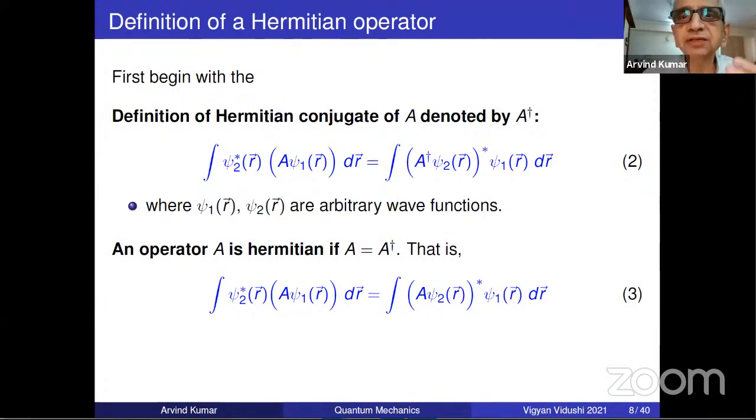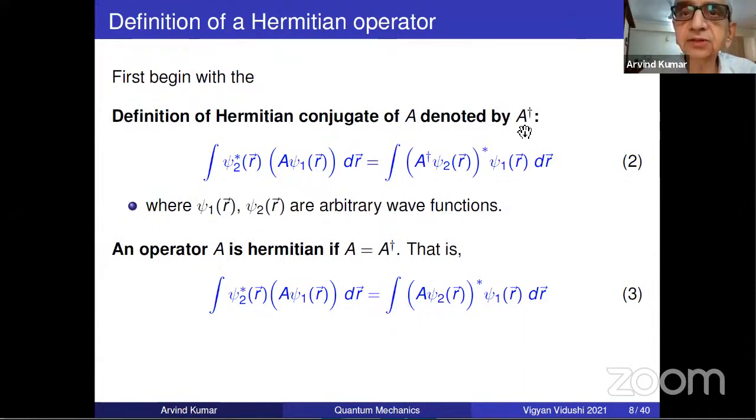But what is the meaning of Hermitian conjugate of an operator? That I'm going to tell you now. Of course, in the next few lectures, you will know why I'm using the same term, because each operator has a matrix, and I will come to that. When something is the Hermitian conjugate of an operator, it will actually mean the usual Hermitian conjugate of a matrix. So that's why we are using the same term, Hermitian conjugate.